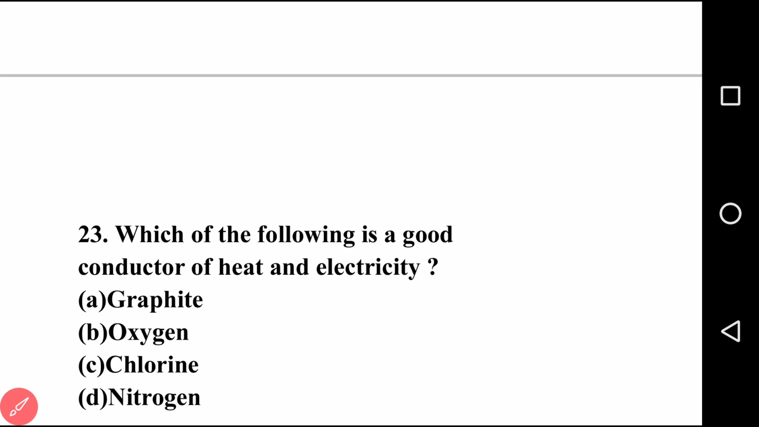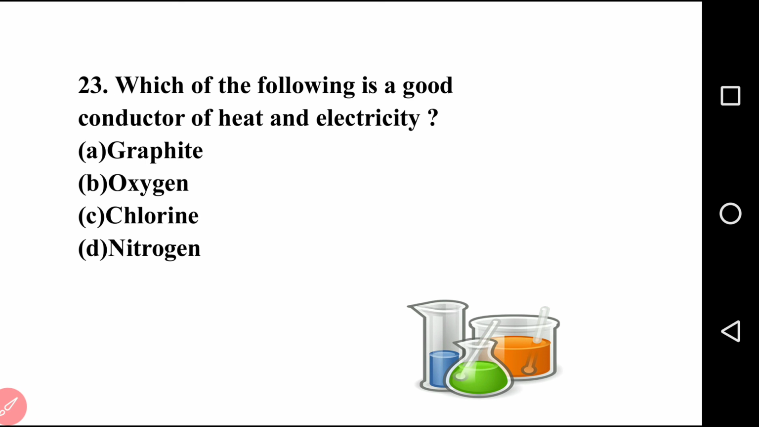Going to the next question, that is question number 23. On your screen, see this is question 23. Which of the following is a good conductor of heat and electricity? There are 4 options. First is graphite, second is oxygen, third is chlorine, last is nitrogen. I hope you solved this question. So the right answer is option A, that is graphite. Graphite is an allotrope of carbon which is a good conductor of heat and electricity. So the question number 23 answer is A.